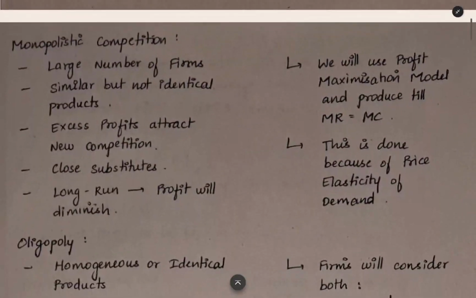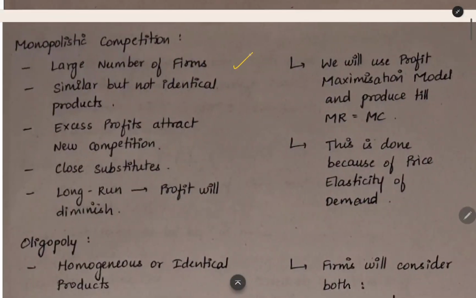When you come to monopolistic competition, there will be a large number of firms. There will be a large number of sellers. Similar but not identical products. The products will be similar but not the same. Excess profits attract new competition. Here there will be excess profit. Attracted by that, new competition will come over the long term.